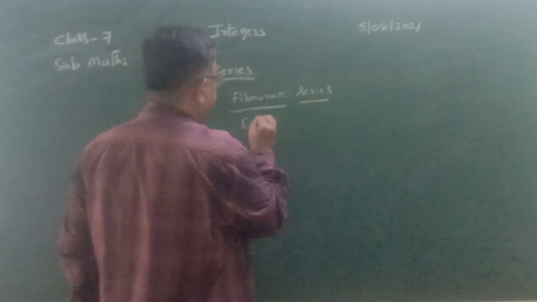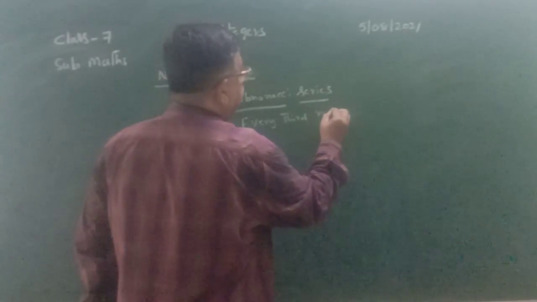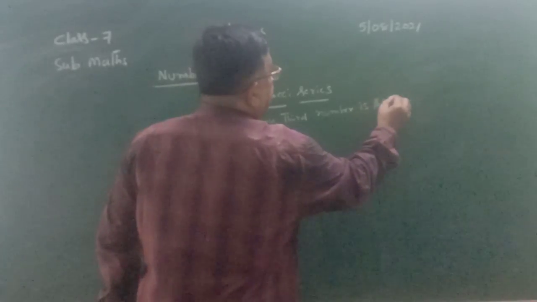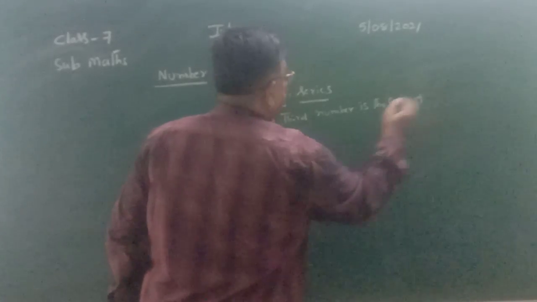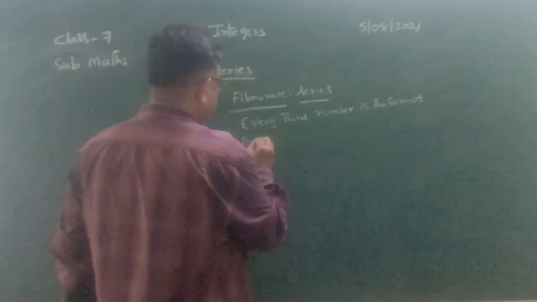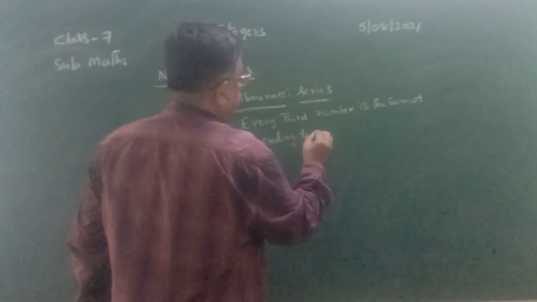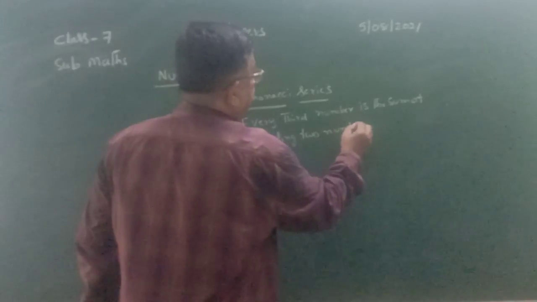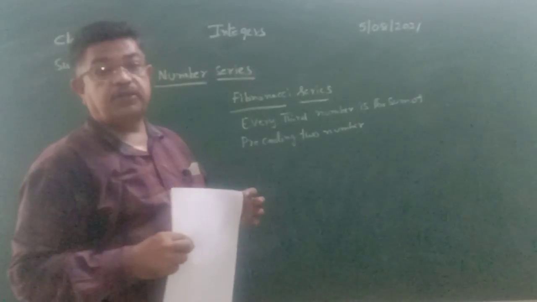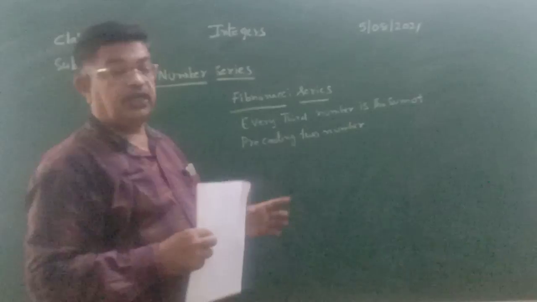Every third number is the sum of the preceding two numbers. So here you are observing an order. If you observe the numbers in this Fibonacci series, the third number is the sum of the preceding two numbers.